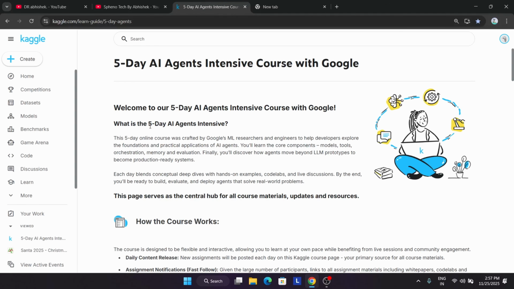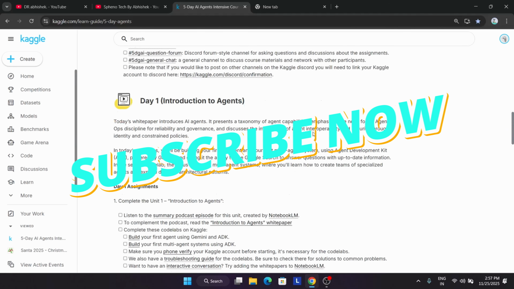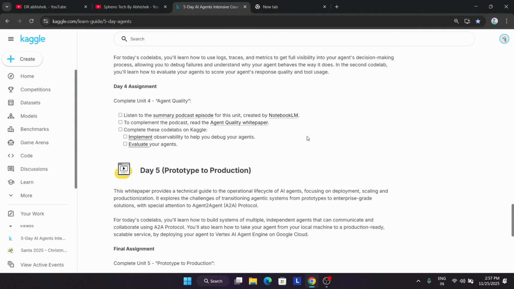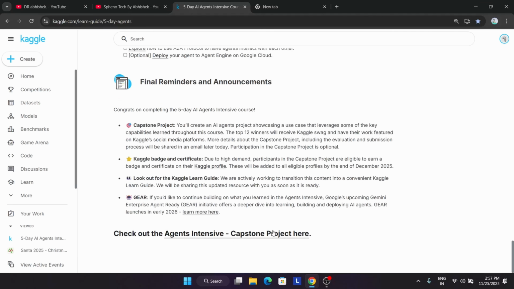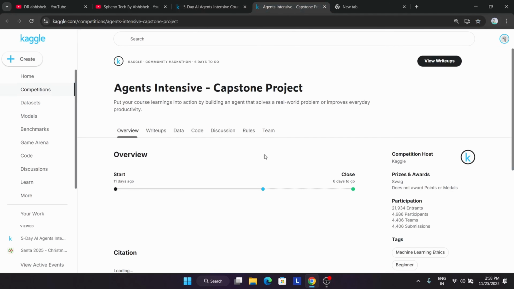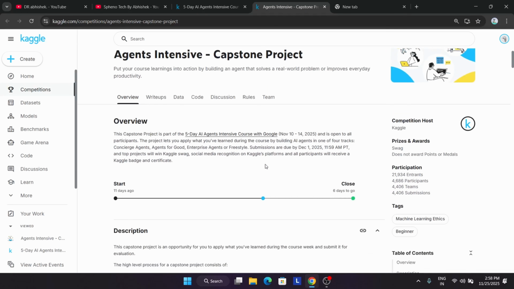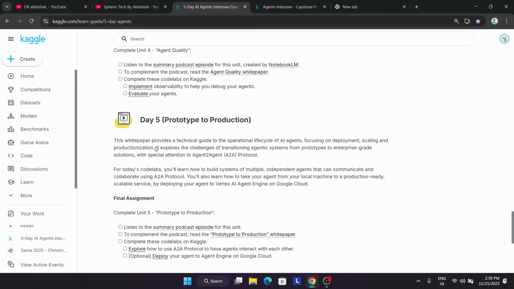So here we are in the 5 days AI intensive course of Google. At last we have got one capstone project. You can see, if you open the capstone project, it was live around 15th of November. Okay. So here we had to build something based on whatever we have learned from day 1 to day 5.